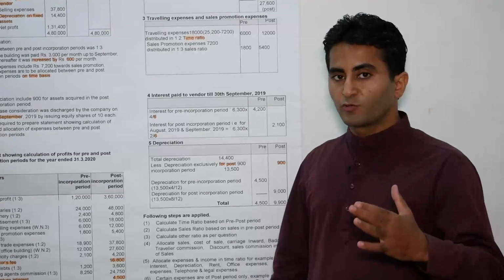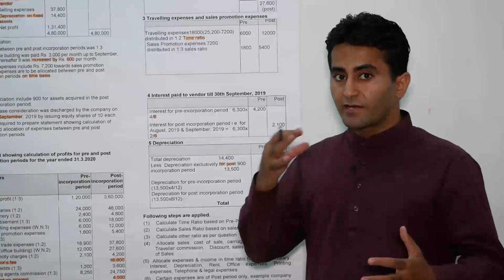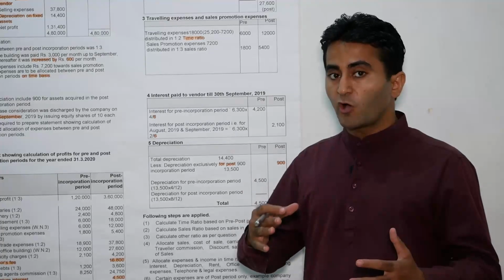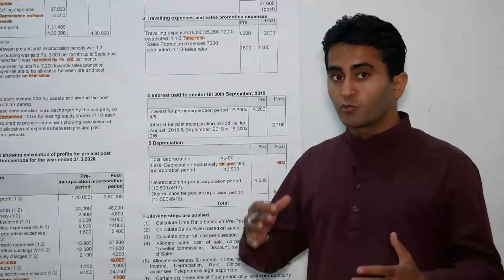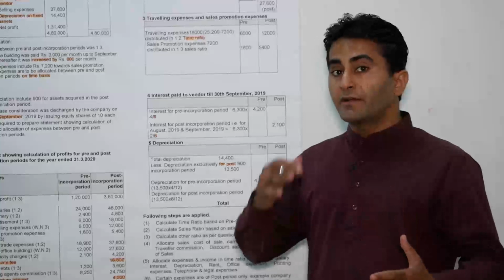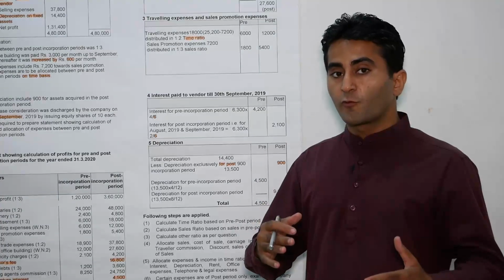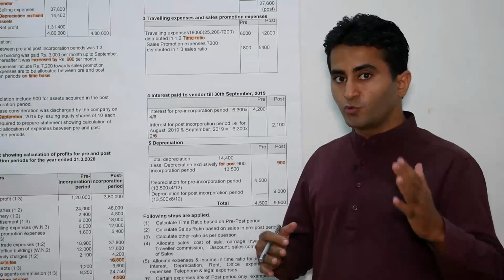Now come to the conclusion. Green Limited will transfer pre-incorporation profit of rupees 19,200 to the capital reserve and transfer post-incorporation profit of rupees 1,12,200 to the